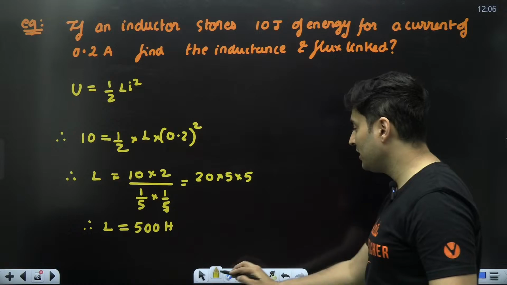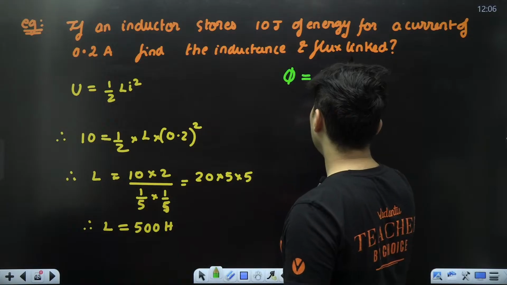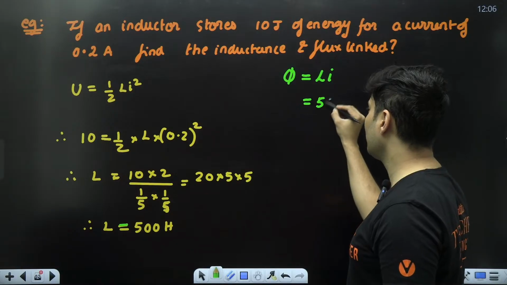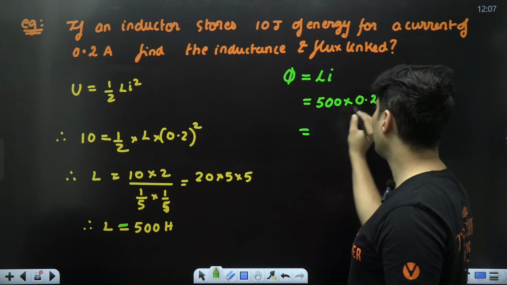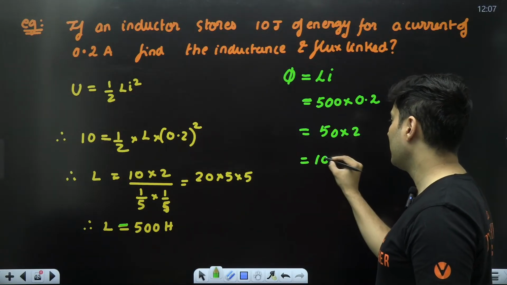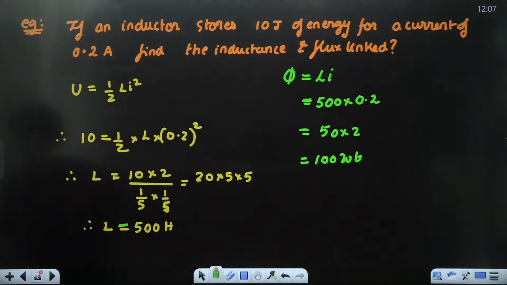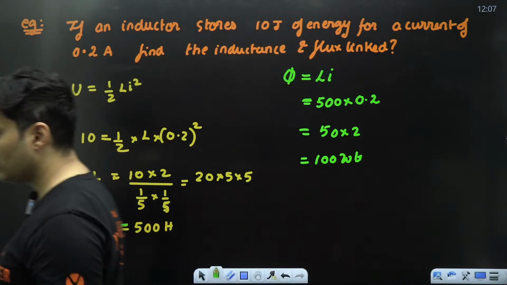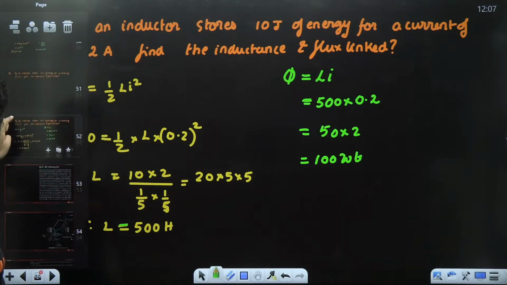But there is one more question in this. The second part of the question says find the flux. The flux which is linked is L into I. Remember, Phi is Li. L, I already know, it is nothing but 500. Current, I think it was already given to me as 0.2, guys. So decimal goes inside, it will become 50 into 2. 50 into 2 is 100. So 100 Weber is the answer. It's a very straightforward question which is usually asked, so don't break your head too much. Very, very straightforward questions. Cool, guys? Okay, so that is inductors.